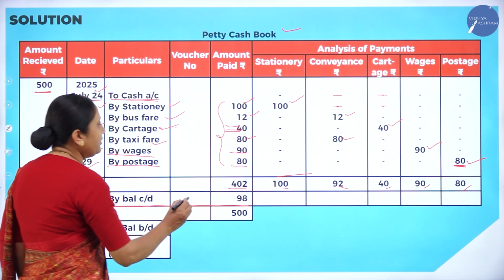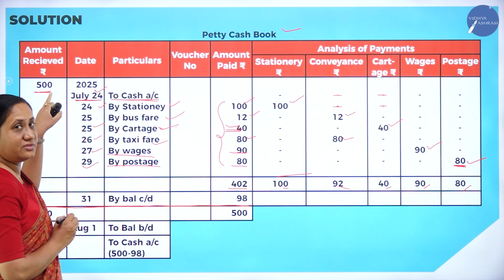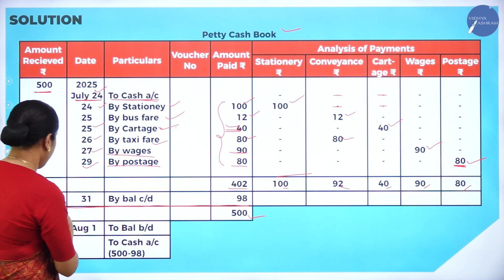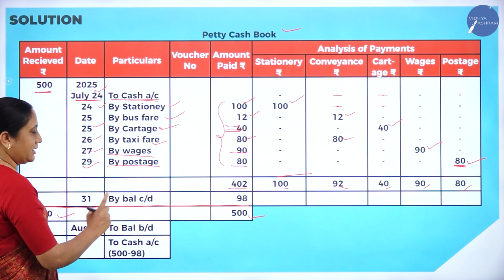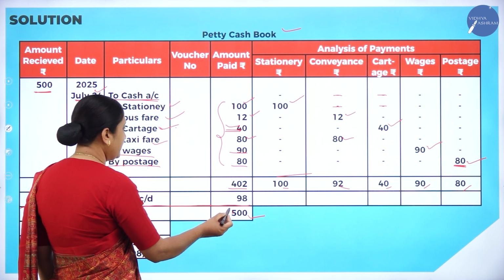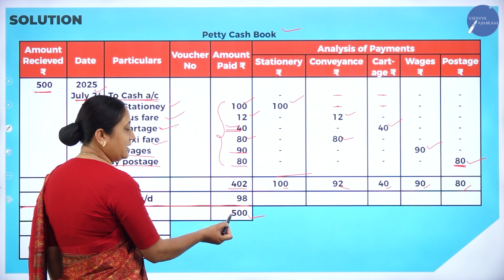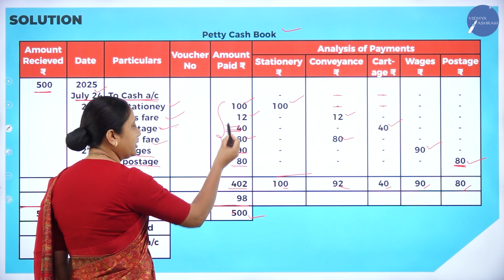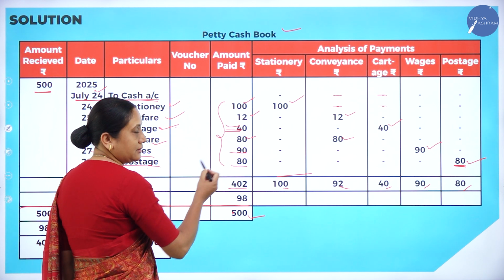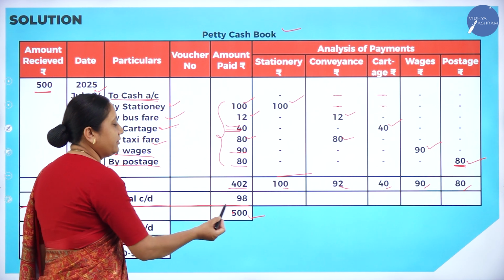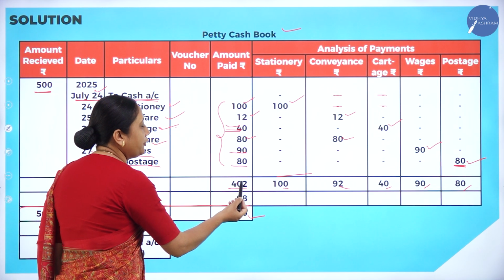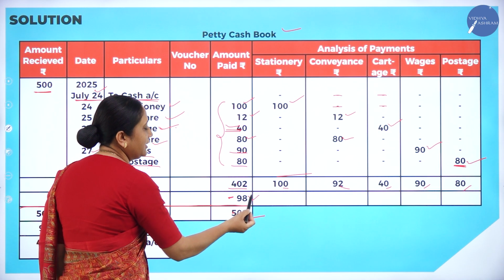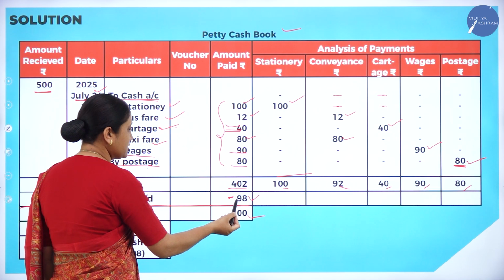Okay, now we will write the amount, the money which is received from the chief cashier. That amount we will write here. 500, 500. Both sides we will write here. This is the money received from the chief cashier, correct? 500 minus 402. 402 means what? This is the actual expenses incurred. We have received 500 minus 402. What is the difference amount? 98. The difference amount has to be written here.